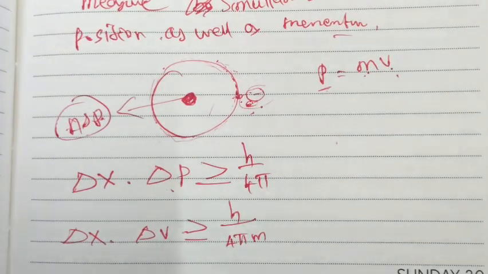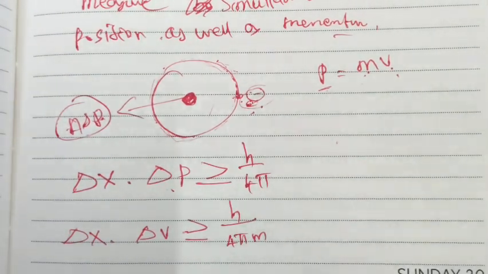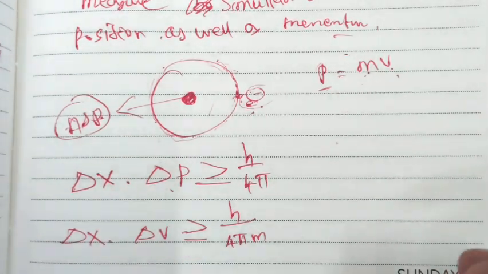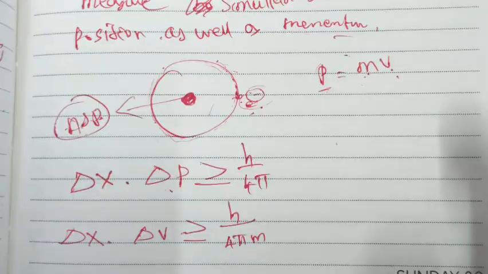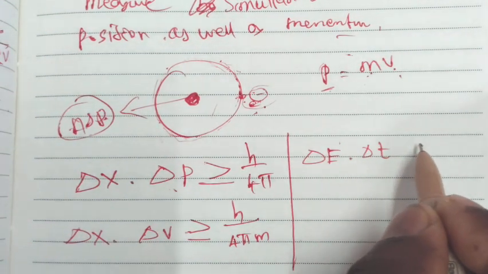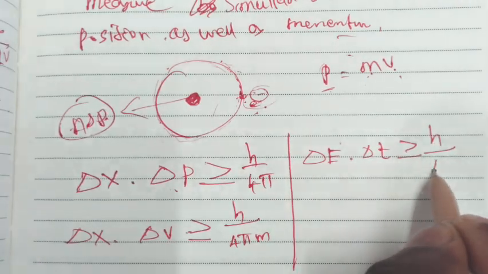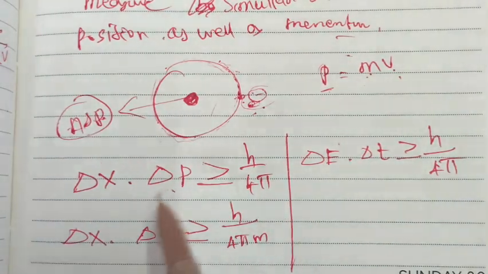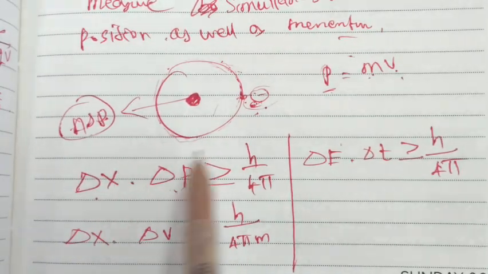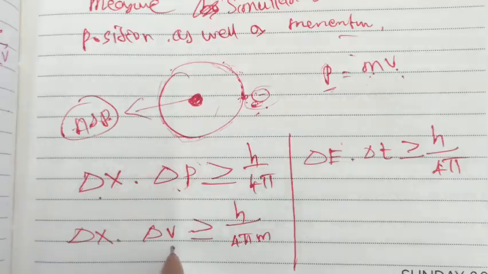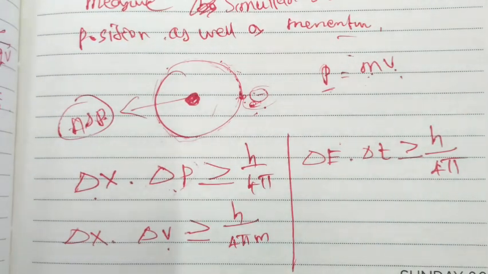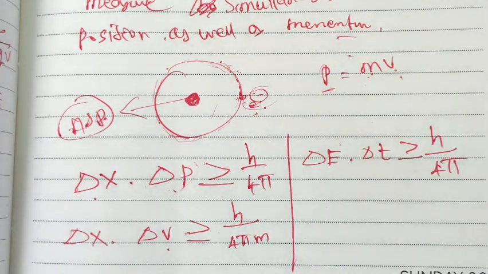In the case of energy and time, the relation is delta E into delta T greater than or equal to h by 4 pi. Here delta x is the uncertainty in position, and delta p is the uncertainty in momentum or velocity, delta E is the uncertainty in energy and delta T the uncertainty in time. So this is a very important mathematical relation.